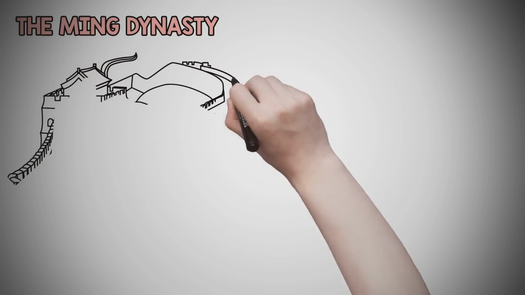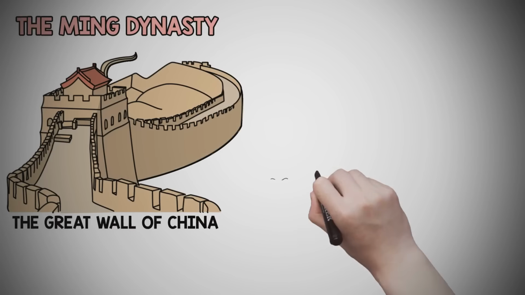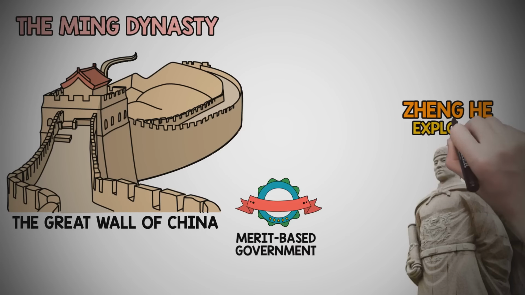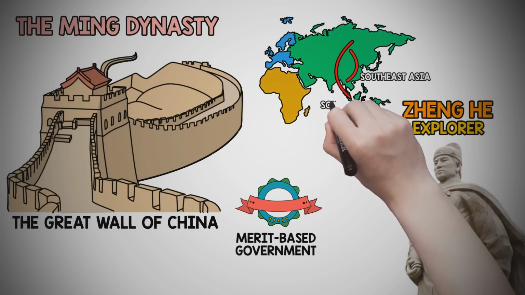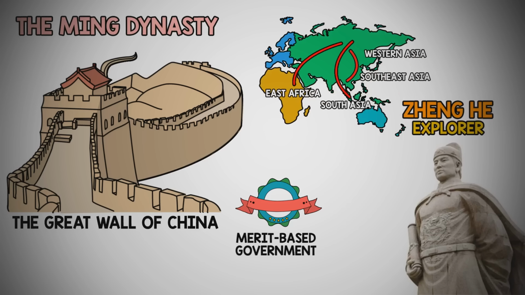The Ming dynasty retook China from their Mongol oppressors and built the Great Wall to keep them out. They also re-established the merit-based government and centralized it in the Forbidden City. One of China's great explorers, Zheng He, commanded an expeditionary voyage to Southeast Asia, South Asia, Western Asia, and East Africa from 1405 to 1433. However, shortly after his return, the Chinese mysteriously closed their borders from foreign influence, ideas, technology, and trade.